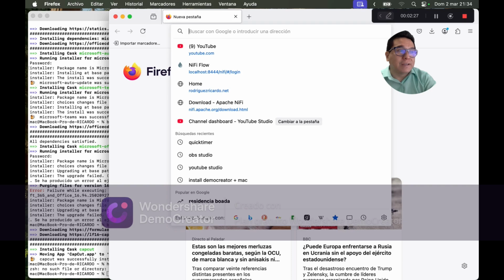Let's open the terminal and install it. In my case, I have already installed PostgreSQL, and you can use this command for installing on macOS.